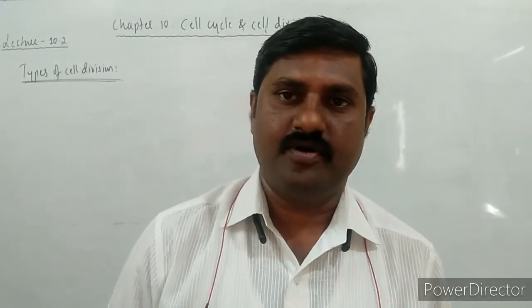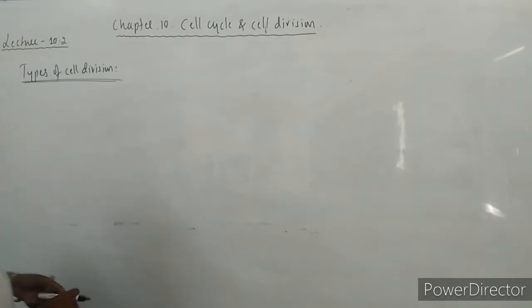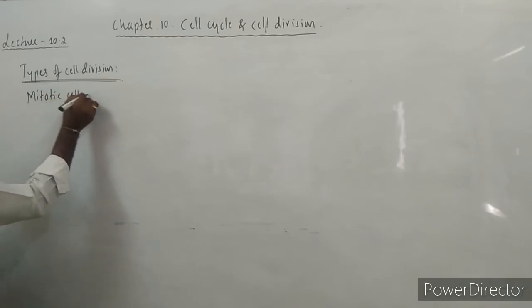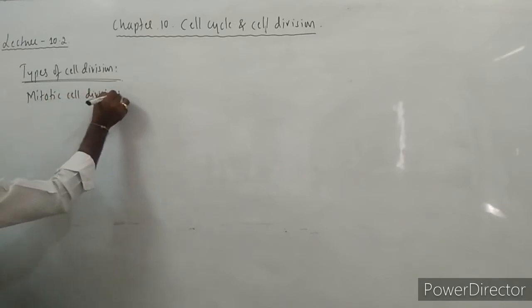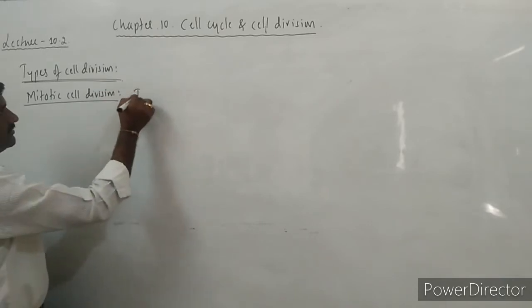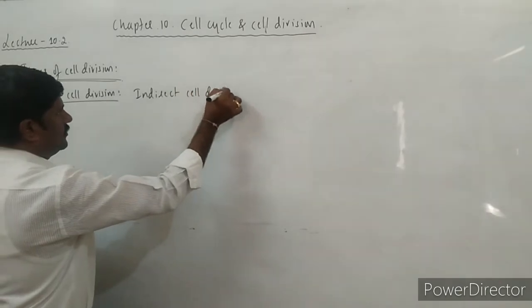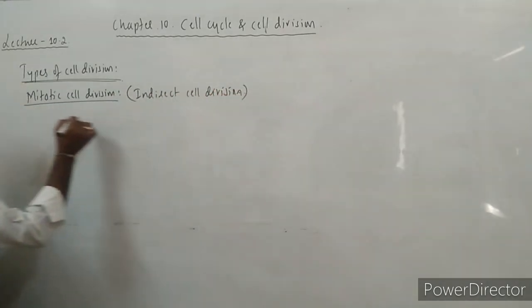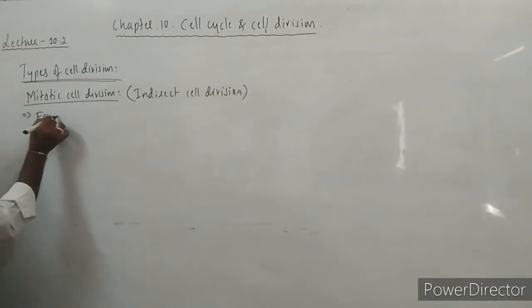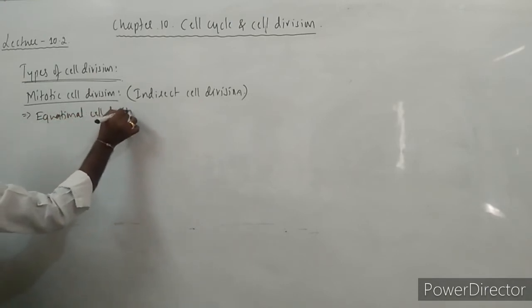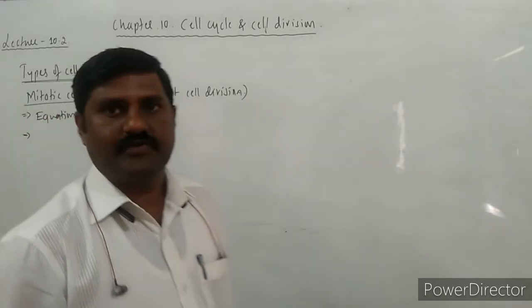Come to the next type of cell division, that is mitotic cell division. It is called indirect cell division, and it is also called equational cell division.